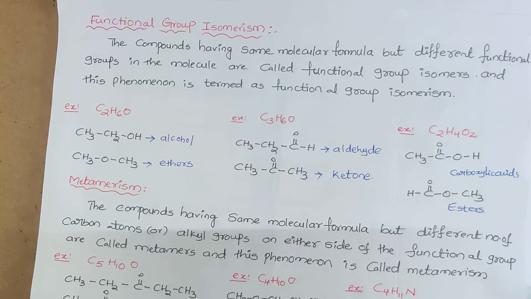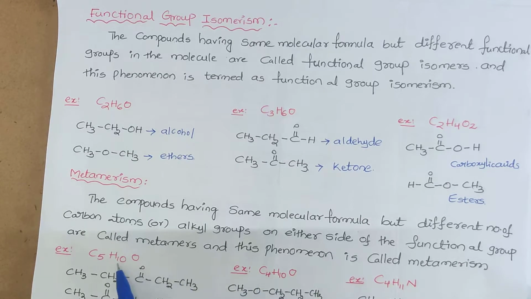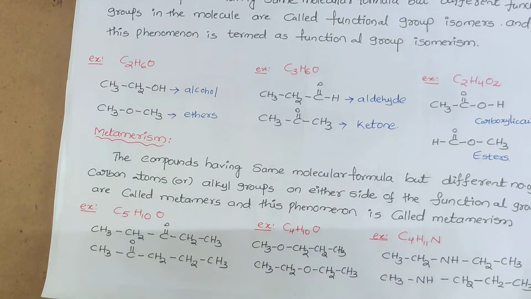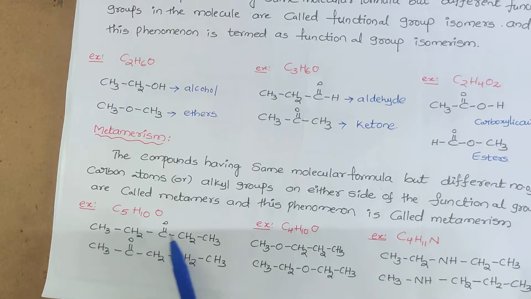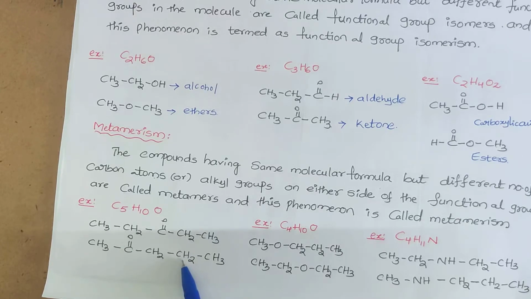Simply, a given compound with a molecular formula we may write in another way also. For example, C5H10O, with the same functional group. Here ketone is present, and here also ketone is present. But on either side of the ketone, here there are two carbon atoms, but here 1 and here 3 carbon atoms are present. That's why these two are said to be metamers.